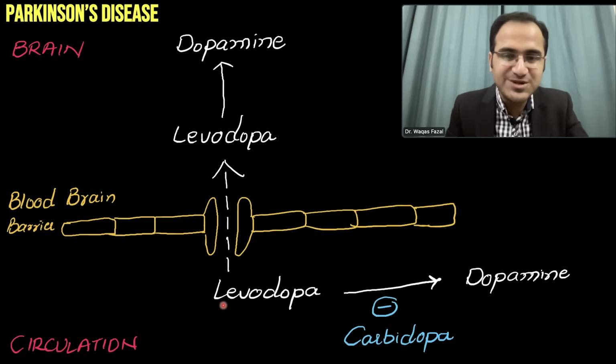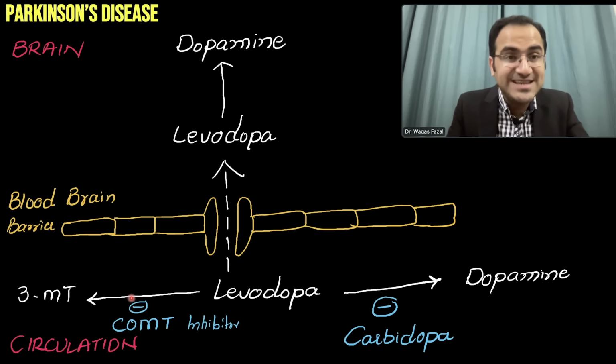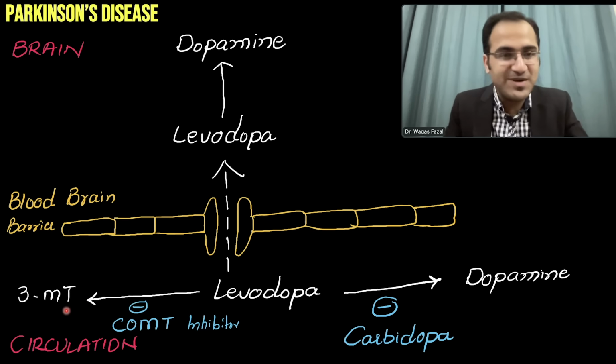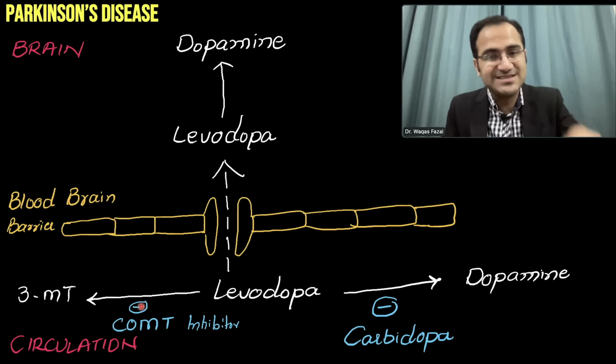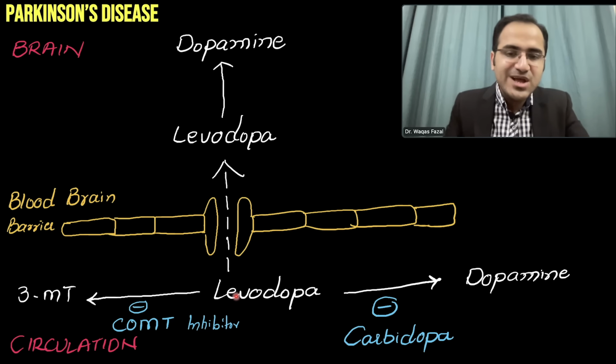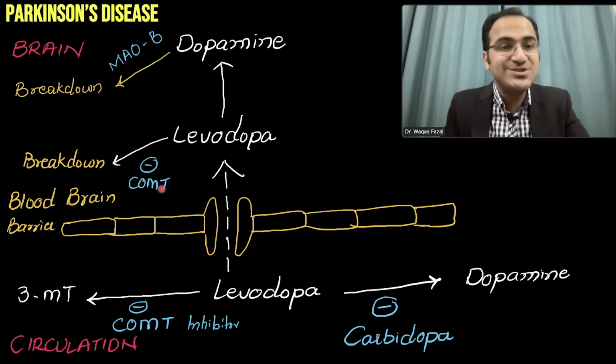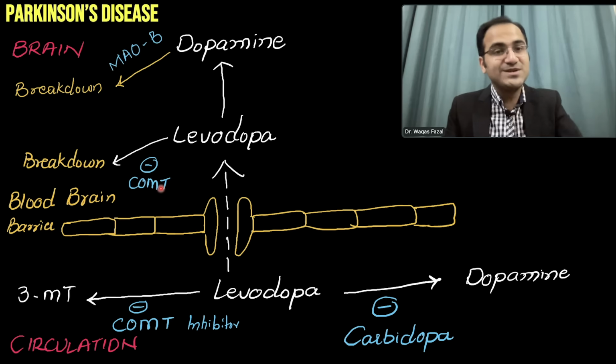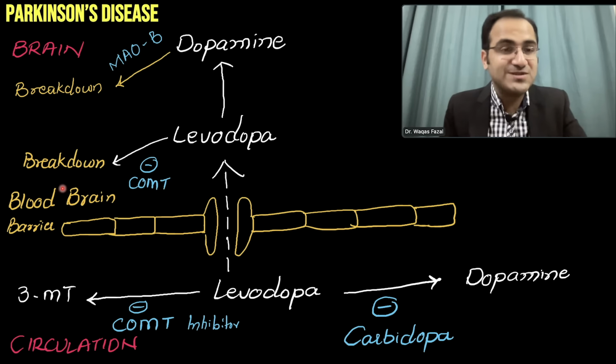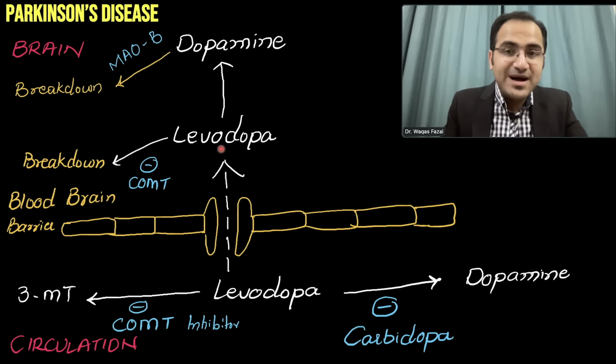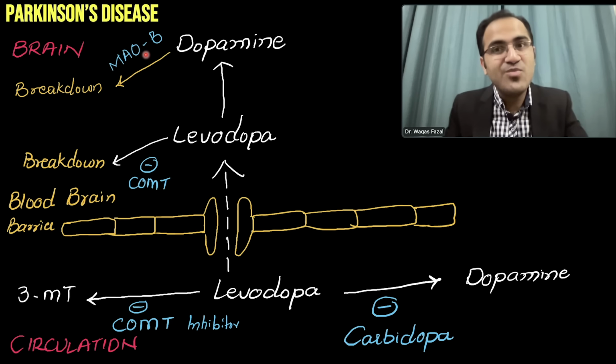Other than that, in peripheral circulation, levodopa can be degraded by an enzyme COMT. Catechol O-methyl transferase degrades levodopa to 3-MT. So we also usually give COMT inhibitors that prevent the degradation. Levodopa then enters the brain. In the brain, levodopa can also be degraded by COMT present within the brain. Levodopa gets converted to dopamine. That dopamine can also be degraded by MAO-B, so MAO-B inhibitors are used.